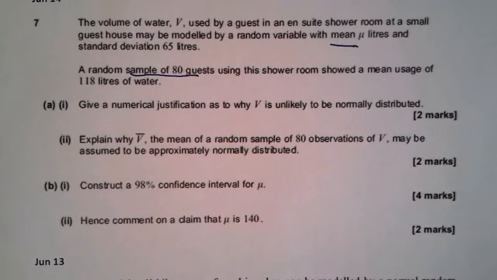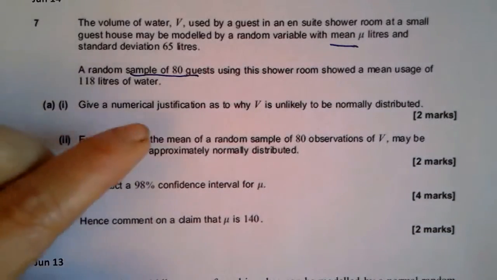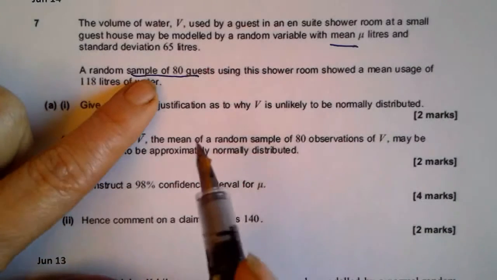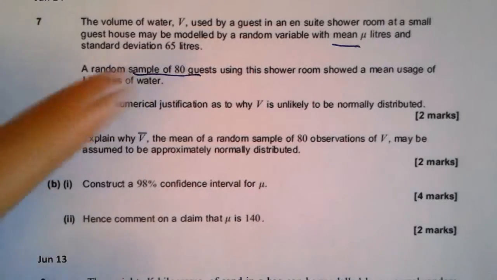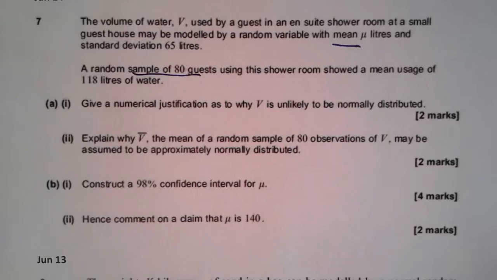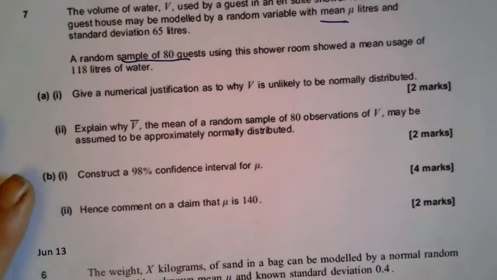This is an estimation question. You can tell by it being late on the paper, question 7, and it's talking about a sample. That is the hint. It's something to do with estimation because it's to do with the sample of 80 people, and you have to find the population mean. Okay, so this is a difficult question.